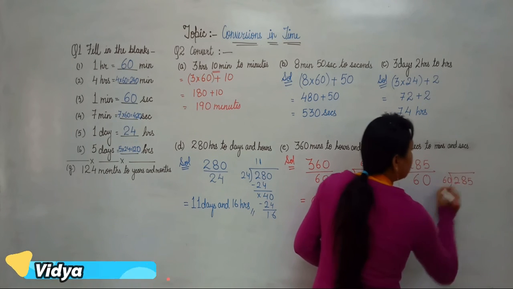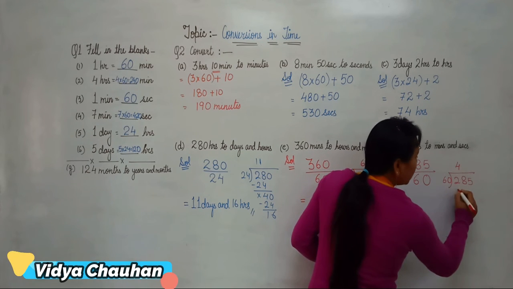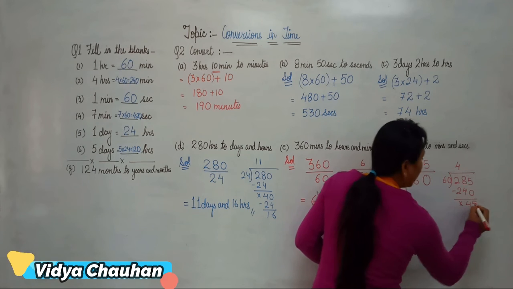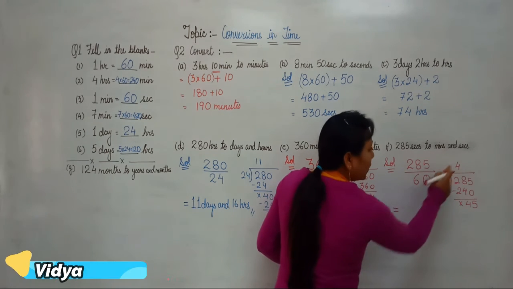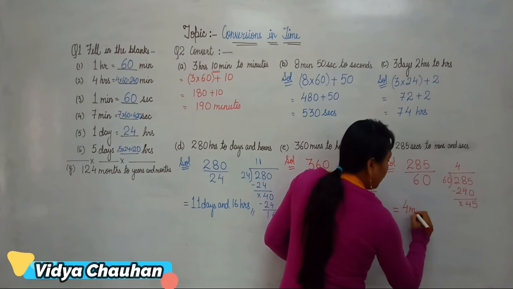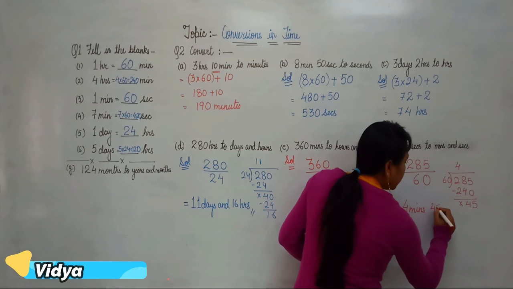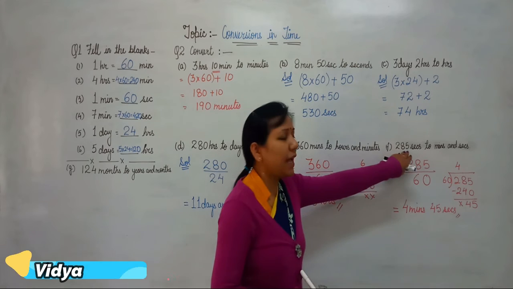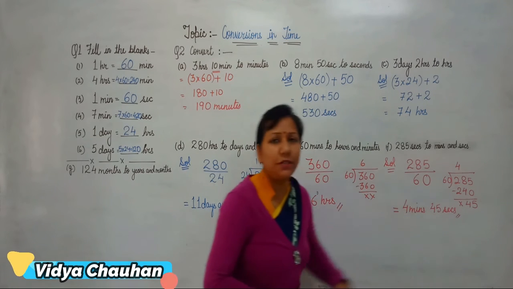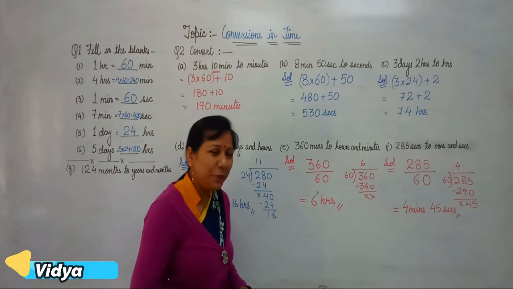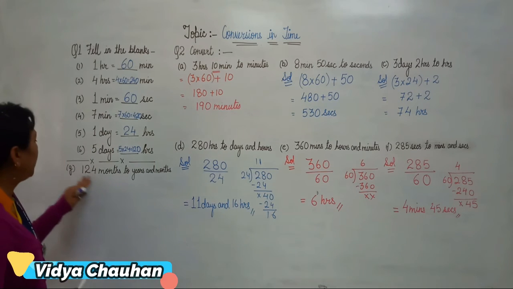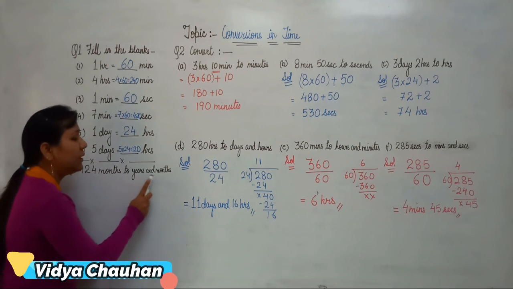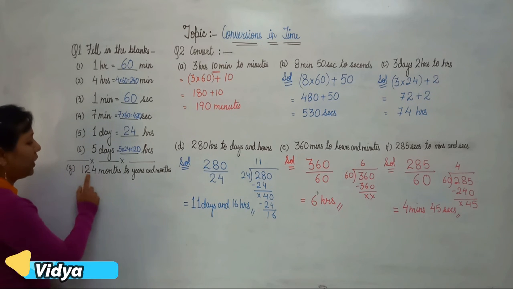285 divided by 60. So 60 4s are 240. Subtracting the value here, you will get 45. So what is your answer? Your answer will be 4 minutes and 45 seconds. So 285 seconds is actually equal to 4 minutes and 45 seconds. Clear? Coming to the last part, that is your G part, in which you have to convert 124 months to years and months.